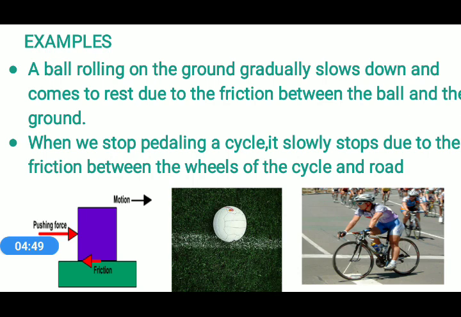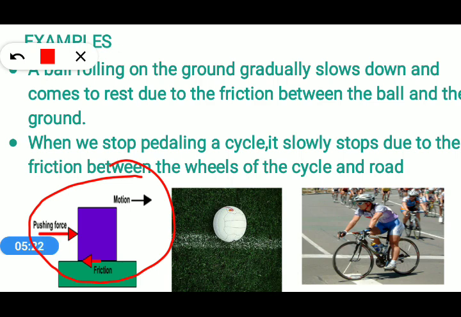Now I will give you some examples which are quoted in that slide. A ball rolling on the ground gradually slows down and comes to rest due to the friction between the ball and the ground. When we stop pedaling a cycle, it slowly stops due to the friction between the wheels of the cycle and the road. You can also see the first picture which I circled for you, and there also you can see the motion of the object in the right hand direction and the frictional force is applicable in the opposite direction.